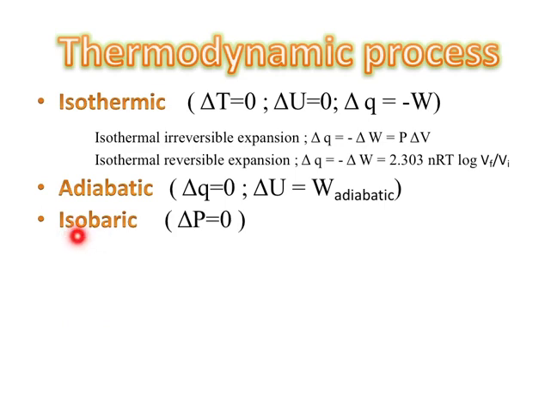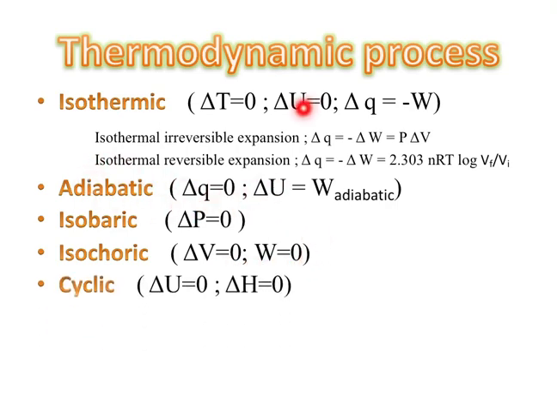In isobaric process, the pressure remains constant throughout the process. So del P, change in pressure, is 0. In isochoric process, the volume remains constant throughout the process. So del V equal to 0, and W equal to 0. Why? Because W equal to P del V. So del V equal to 0, so W equal to 0. So there is no work done in isochoric process. In many years, in NEET exam, they will ask what is isochoric process or commonly what is the peculiar feature: del W equal to 0. For adiabatic process, del Q equal to 0. They commonly ask these questions. Also del U equal to 0, they asked in many exams.